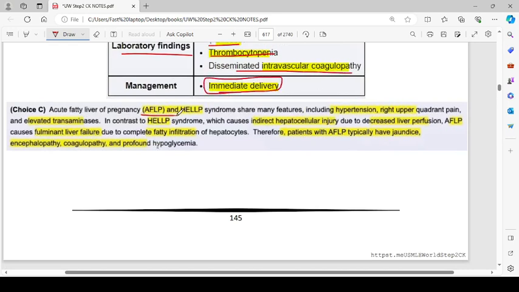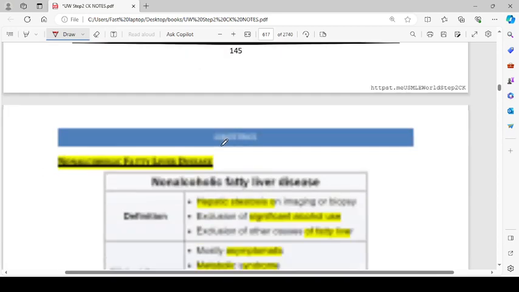Acute fatty liver of pregnancy, that is AFLP, and HELLP syndrome, that is hemolysis, elevated liver enzymes, and low platelet syndrome, share many features including hypertension, right upper quadrant pain, and elevated transaminases. In contrast to HELLP syndrome, which causes indirect hepatocellular injury due to decreased liver perfusion, acute fatty liver of pregnancy causes fulminant liver failure due to complete fatty infiltration of hepatocytes. Therefore, patients with acute fatty liver of pregnancy typically have jaundice, encephalopathy, coagulopathy, and profound hypoglycemia.